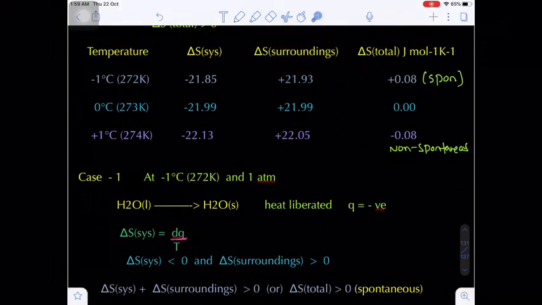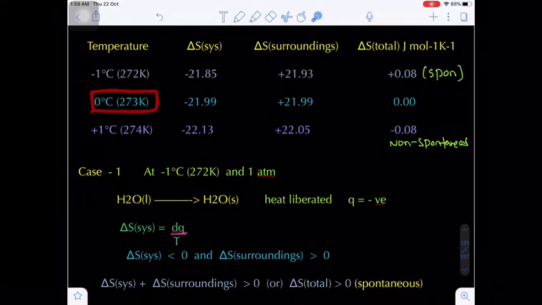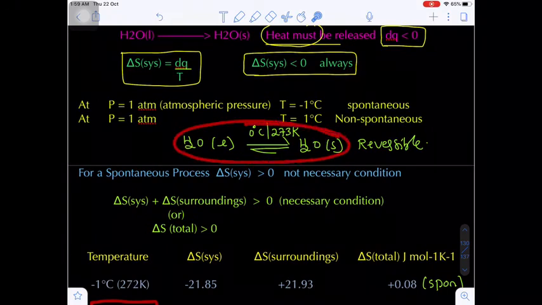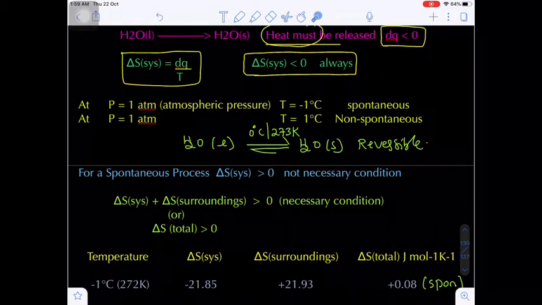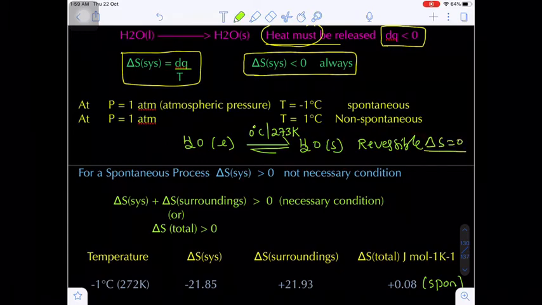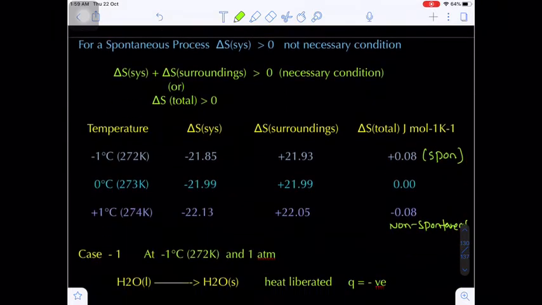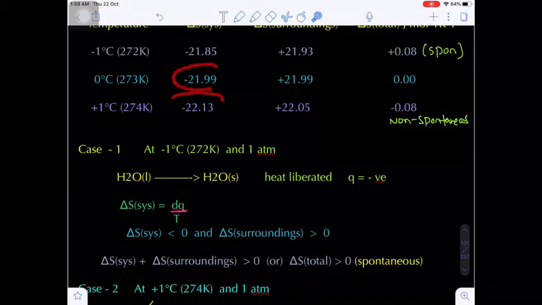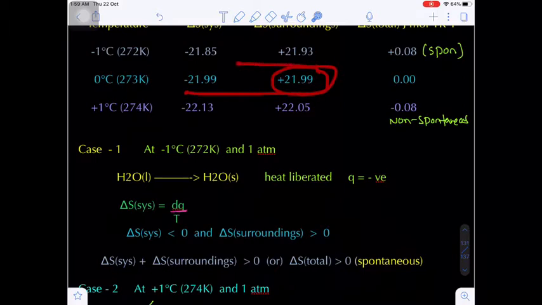Now come to the third case, that means the temperature is 0 degree Celsius or 273 Kelvin. Just now I told you at 0 degree centigrade or 273 Kelvin, both water and ice exist in equilibrium. That means it is a reversible process. In case of a reversible process, what will be the change in entropy? That will be equal to 0. So if you see the entropy data, the system is minus 21.99 and the surroundings plus 21.99.